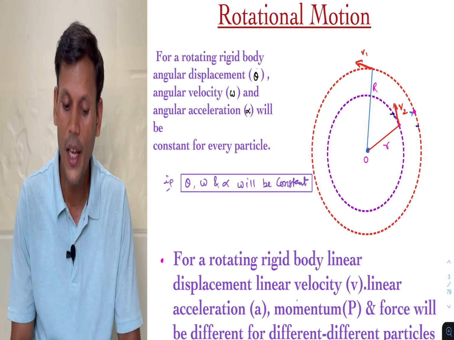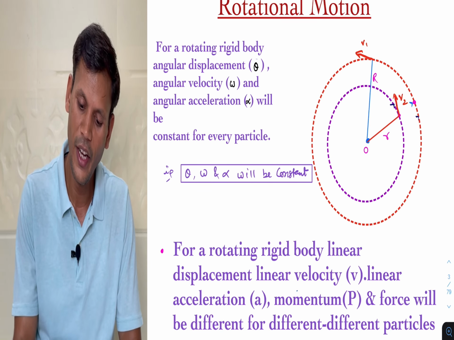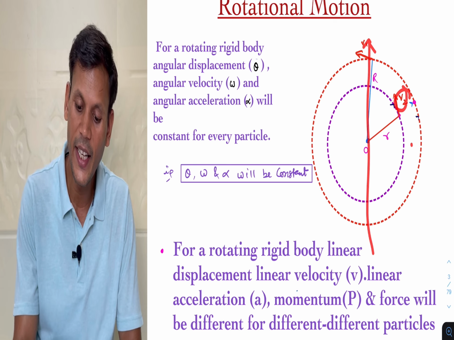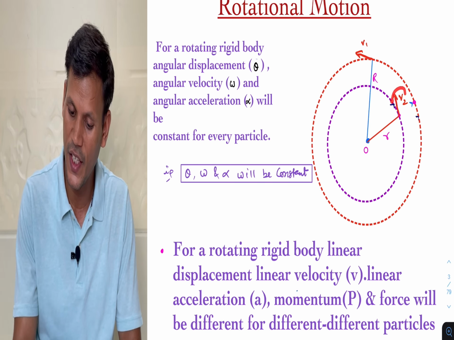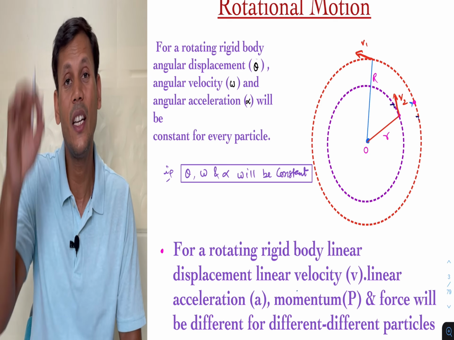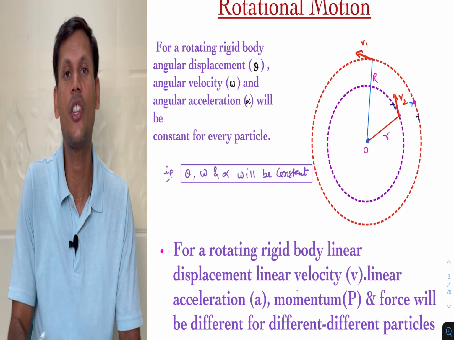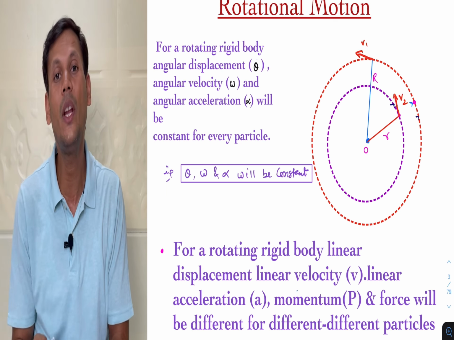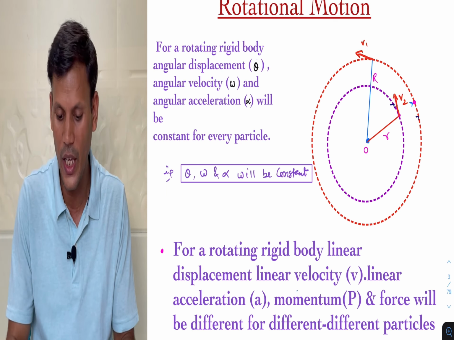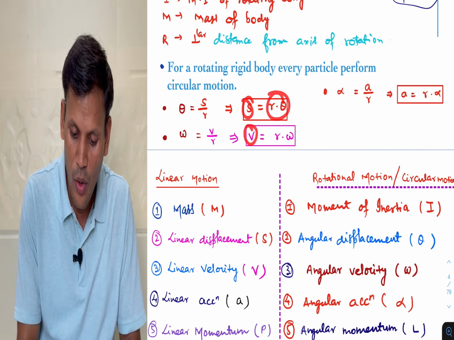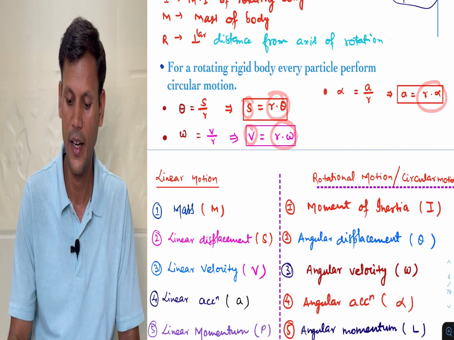Because initially I mentioned, if any body is rotating about any axis, linear terms like linear velocities, here it was V1, V2, linear displacement, linear acceleration are going to be different for different particles, but all angular terms are constant. For this reason we have written linear terms in terms of angular here.